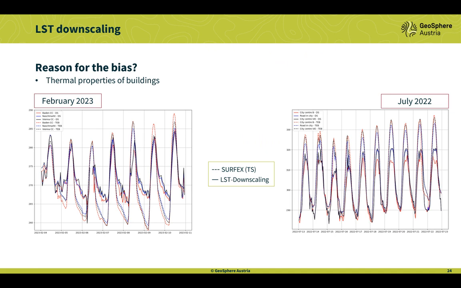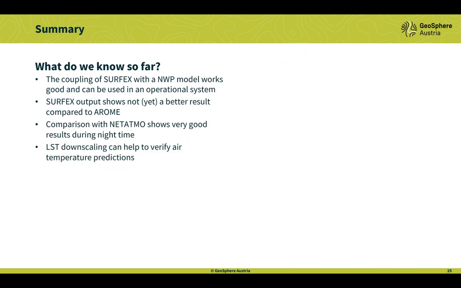So we see in the winter, Surfax underestimates the minimum temperature, and in the summer season, Surfax overestimates the surface temperature during the day. So we see also here this effect of the overestimation during the day, and we think we have a problem with the heat capacities or the thermal conduction from the buildings. So that's why we have this overestimation through the day.